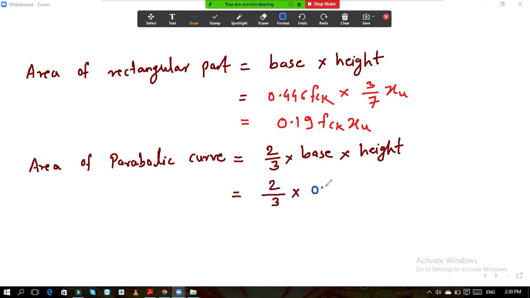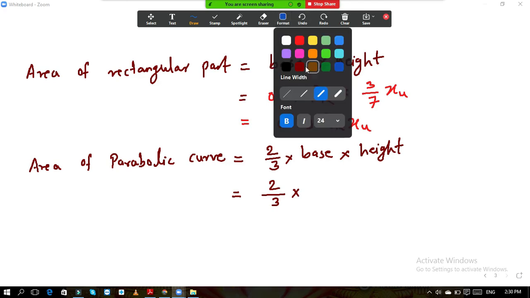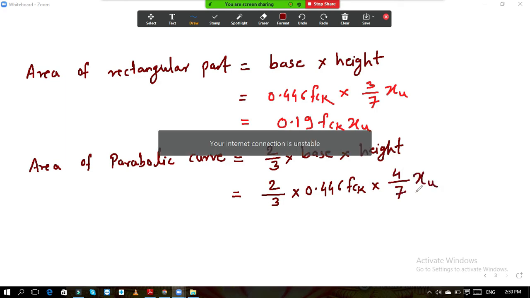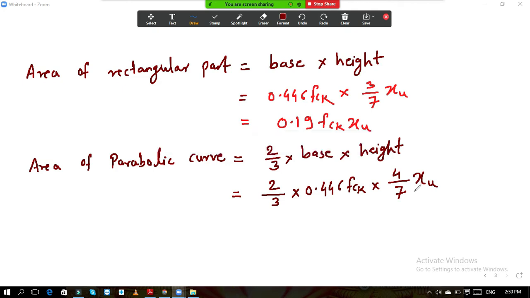So it is 0.446 fck into 4 by 7 xu into 4 by 7 xu.